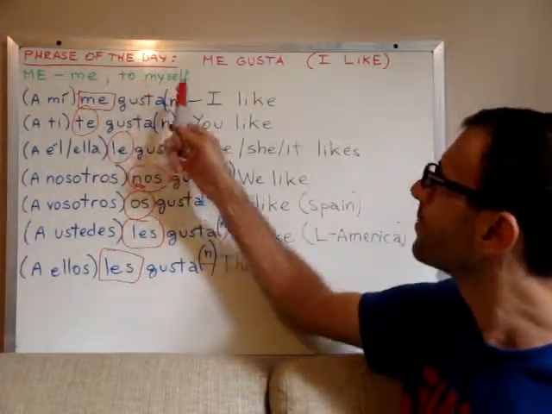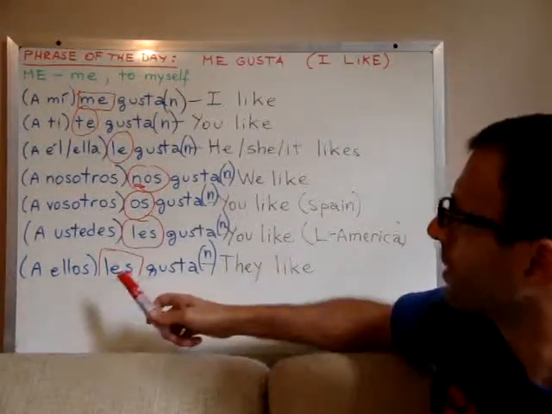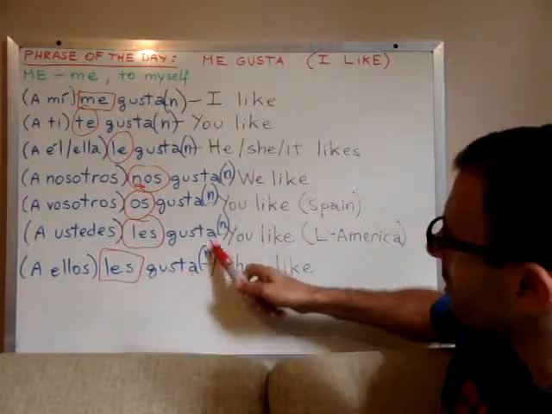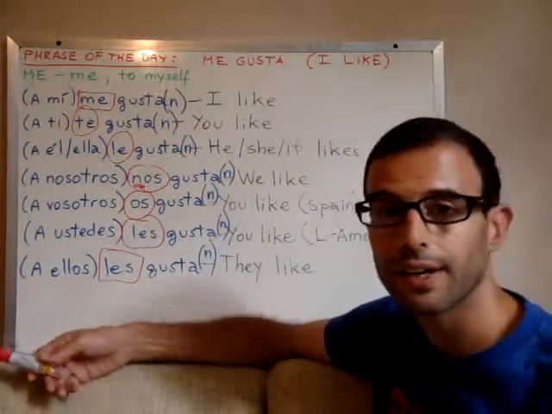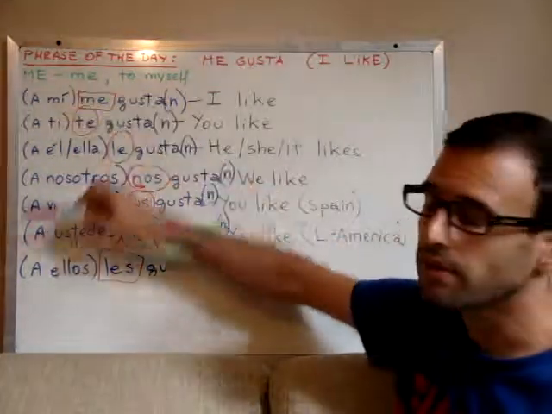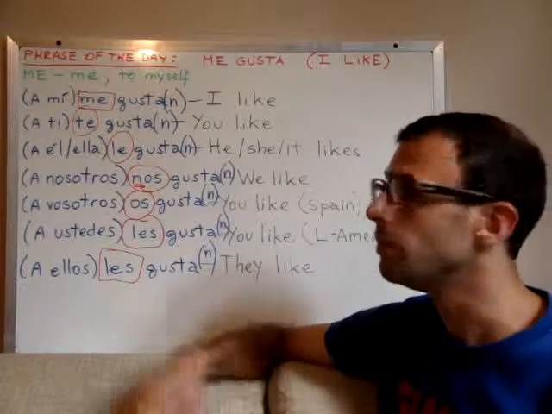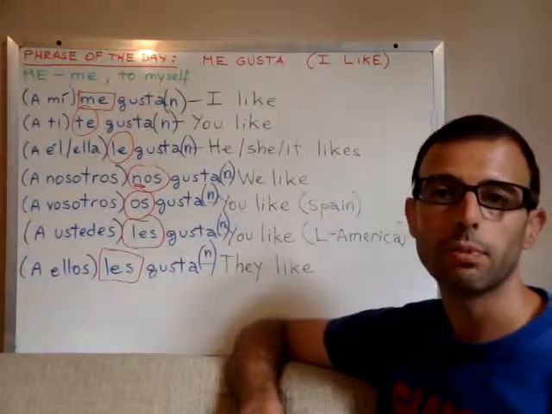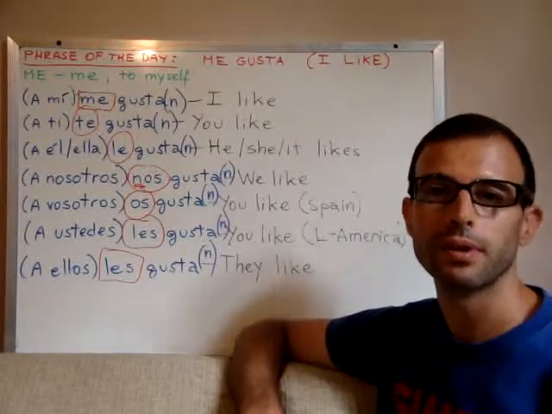So, we can perfectly omit this first part that is in between brackets and say, I like something, me gusta, te gusta, for example, they like oranges. Les gustan, remember, oranges is plural, les gustan las naranjas, okay? So, let's end our lesson here, and in our next class I would like to show you some sentences using this, and I hope that will help you to register that a bit better in your mind.